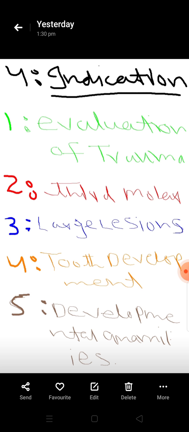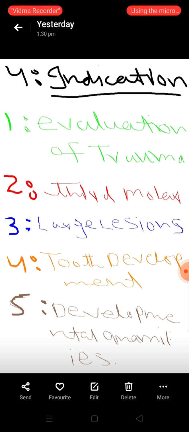The fourth indication is tooth development. To determine the tooth development, how much tooth crown is developed, how much tooth root is developed, to evaluate the tooth development, again we do OPG. And due to tooth development stages, we can determine the dental age of the patient.